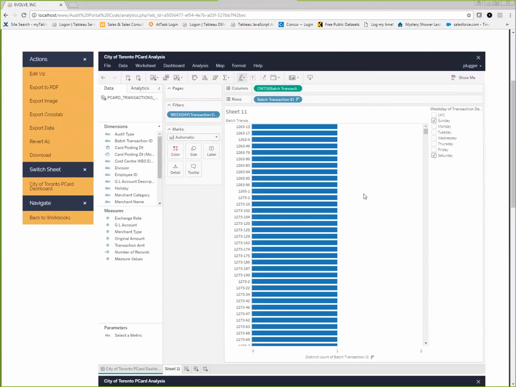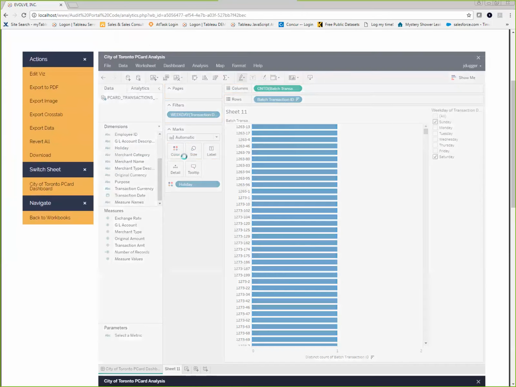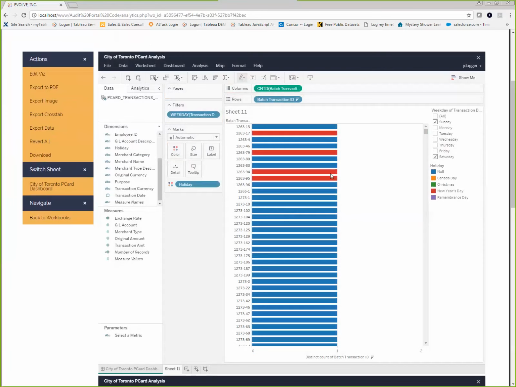Okay, so now I know how many transactions occurred on the weekend. We have around 5,000, but now I've got an additional question. How many of these transactions occurred on a holiday? This is interesting. So let's drop holiday onto color, and I can see that yeah, you know, I've got some interesting transactions that occurred on the holiday. I have a New Year's transaction here, another New Year's transaction, New Year's, and another New Year's. I wonder if that's the same employee.